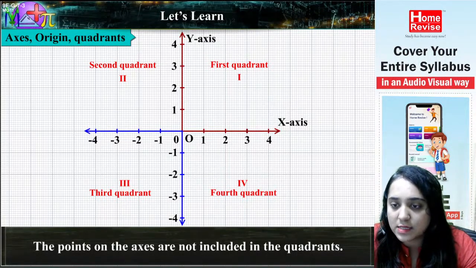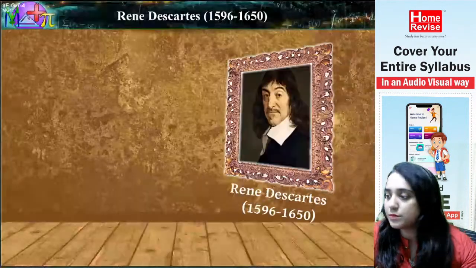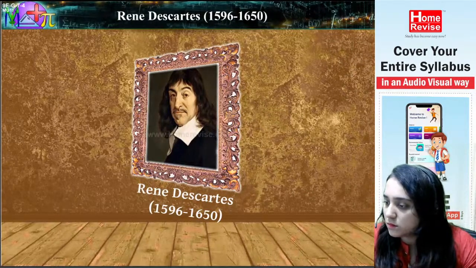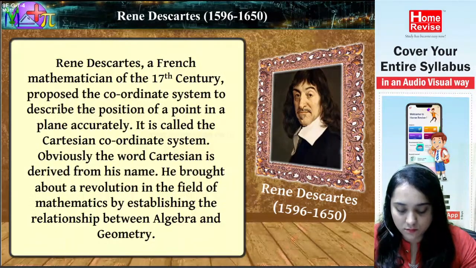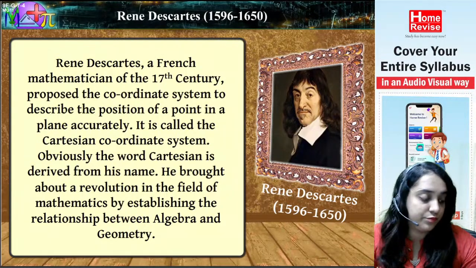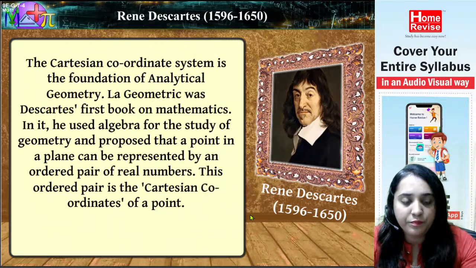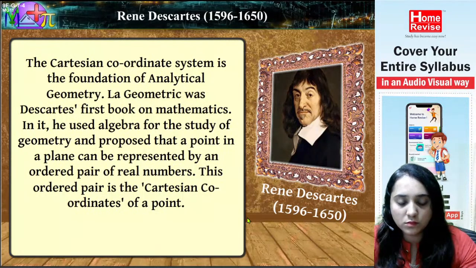Now let's pay attention to the next thing. Rene Descartes, born 1596, died 1650. Rene Descartes, a French mathematician of the 17th century, proposed the coordinate system to describe the position of a point in a plane accurately. It is called the Cartesian coordinate system. Obviously, the word Cartesian is derived from his name. He brought about a revolution in the field of mathematics by establishing the relationship between algebra and geometry. The Cartesian coordinate system is the foundation of analytical geometry.